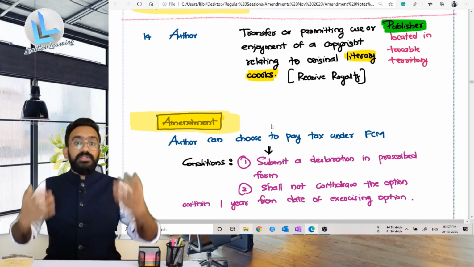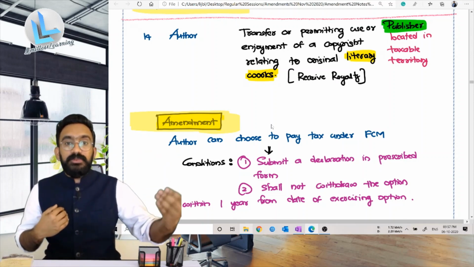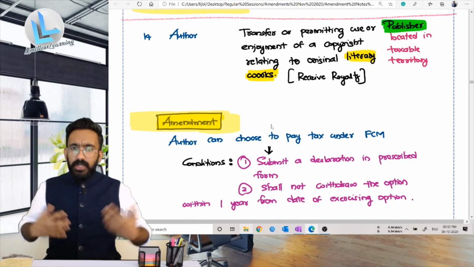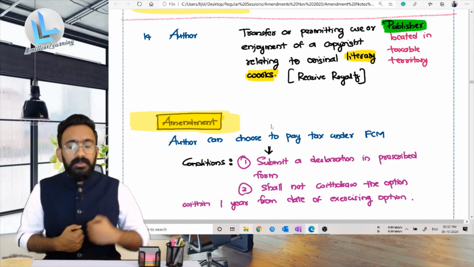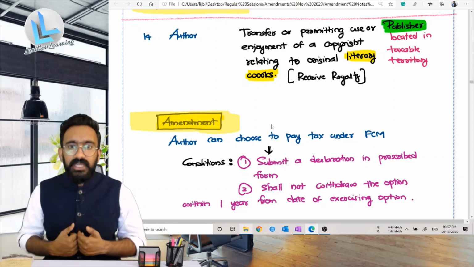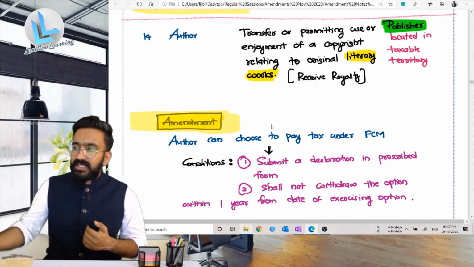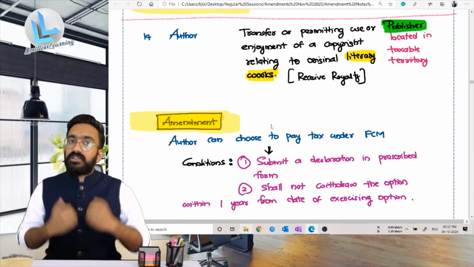Now it is forced upon him that his supply will be under reverse charge. He was saying that, see, I'm an author, I can actually take GST registration and then collect the taxes from the publishers and then pay. I have no problem with that. Now let me take my ITC. I have made a lot of inward supply for that purpose. But the government allows that now.